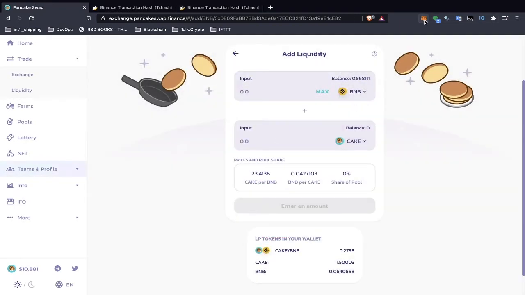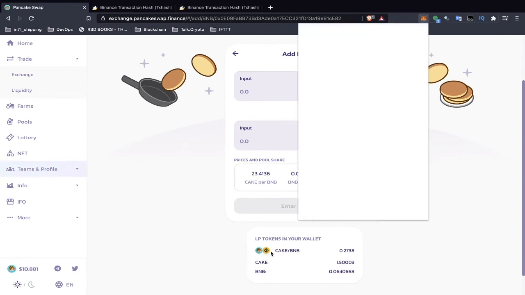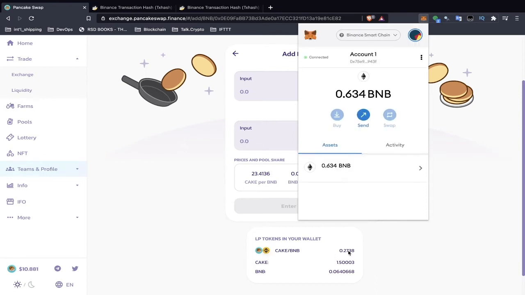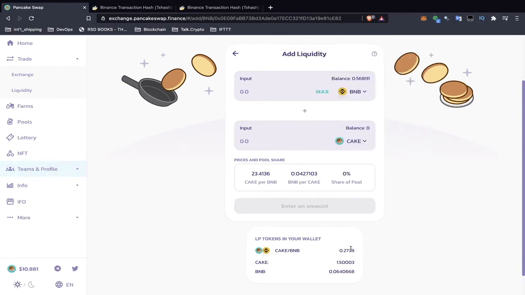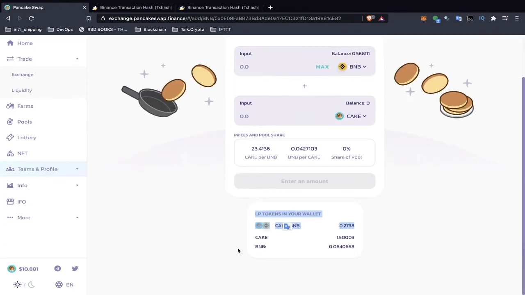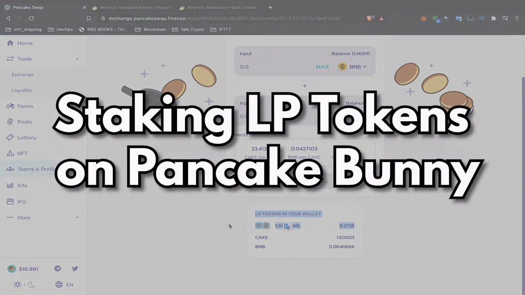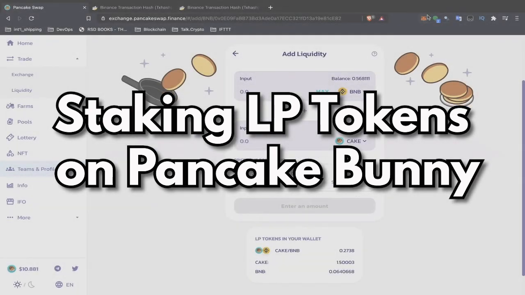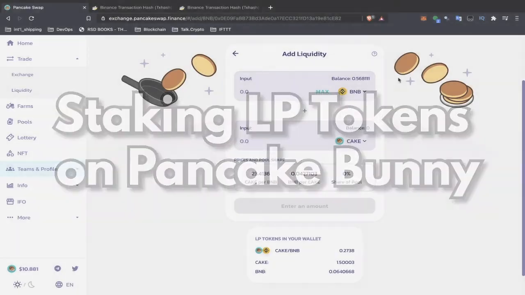And we should have some LP tokens in our wallet. So you're seeing at the bottom here, it's showing Cake BNB LP tokens. So what I can do is take these tokens to another platform. And again, do your own research.